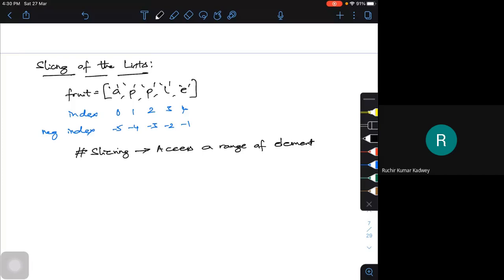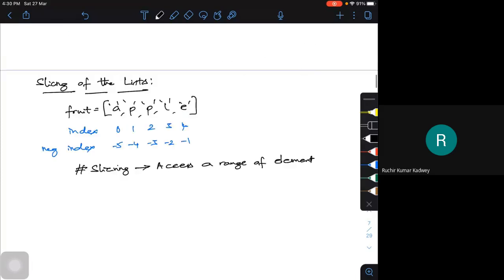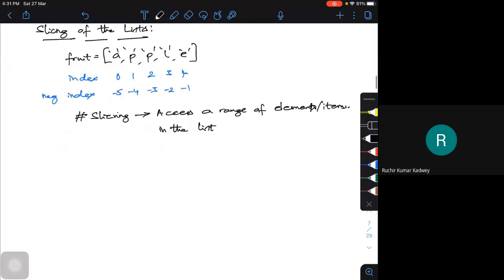A range of elements or items in the list, using a slicing operator. What is the slicing operator here? It is the colon. I am going to use the colon as the slicing operator.